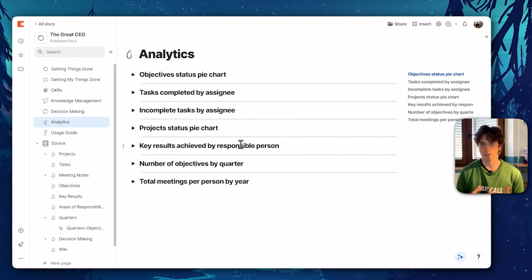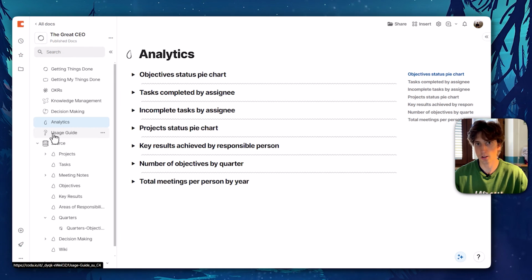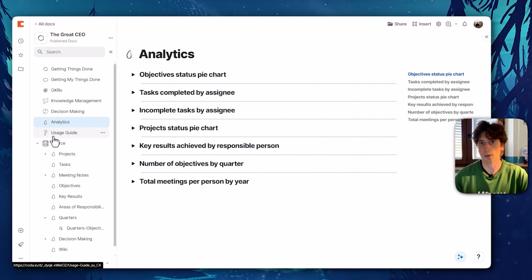And this concludes the overview of the Coda doc, the Great CEO, which you can find in the description of this video. In the usage guide, you will find more information about installing packs, what packs you might install in this doc. Some packs I mentioned, like Google Drive and Dropbox. Some other packs that you might install are the Google Calendar pack or the Outlook Calendar pack that you can sync with your meeting notes, for example, to send meetings automatically from your calendar app to the Coda doc and then take notes on those meetings.